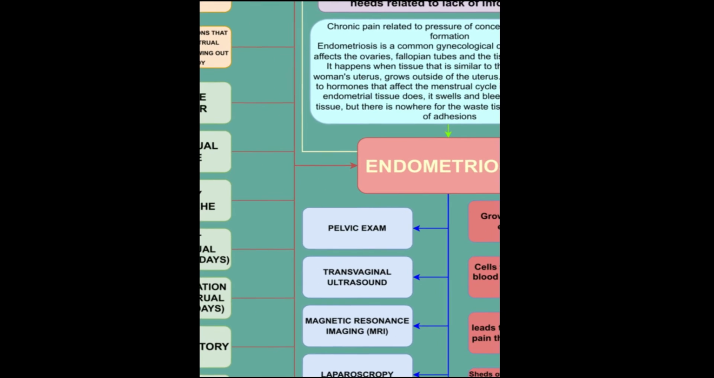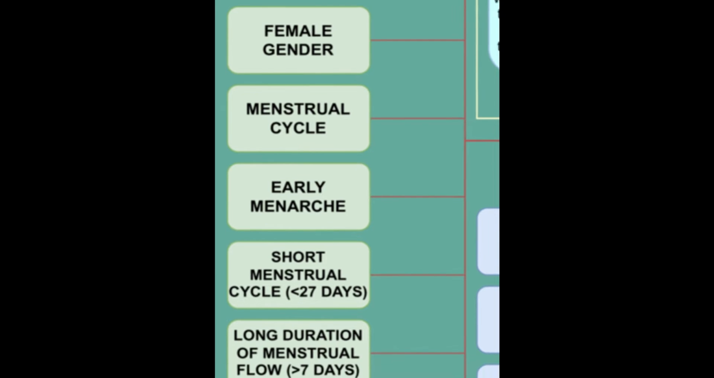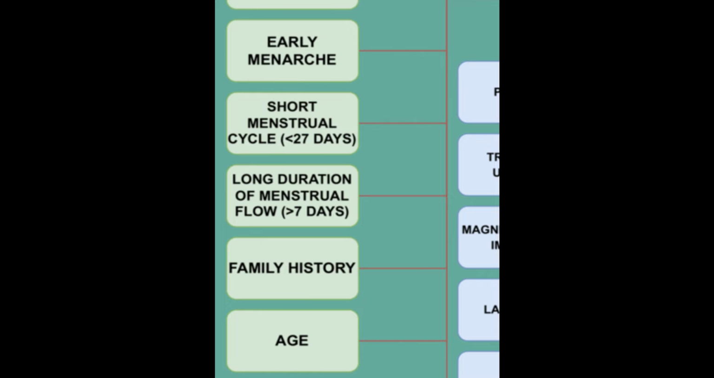Here are the predisposing factors that may increase the risk of endometriosis. First is female gender. Endometriosis is a common gynecological condition affecting the reproductive organs of a woman. Next is menstrual cycle. It can affect a menstruating woman from the time of her first period to menopause. Next, early menarche is a pivotal factor of endometriosis risk, which supports the potential role of abnormal hormone secretion and endometrial stem cell transplantation in the pathogenesis of disease. Another is short menstrual cycle less than 27 days and long duration of menstrual flow greater than 7 days.